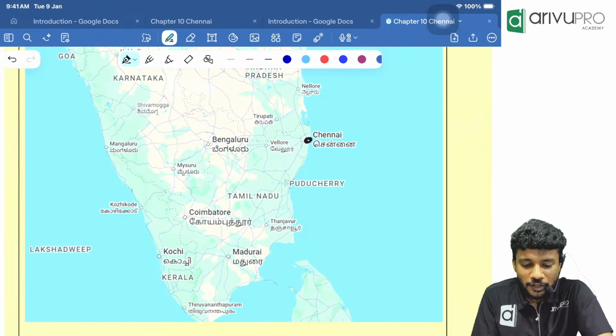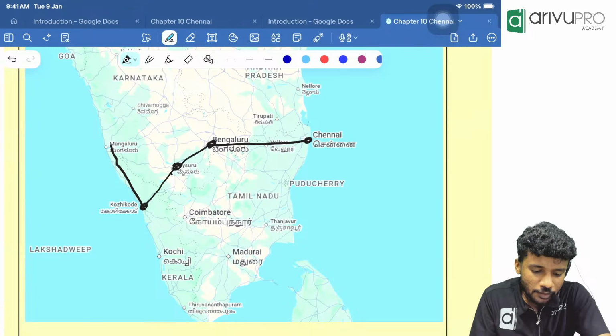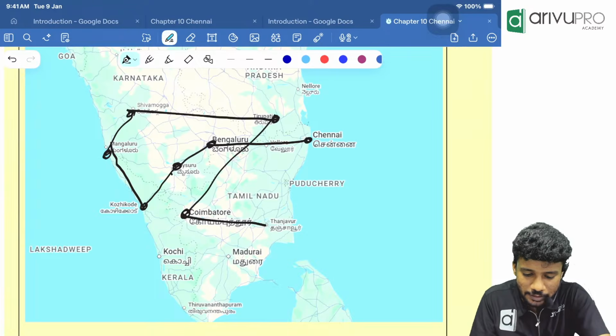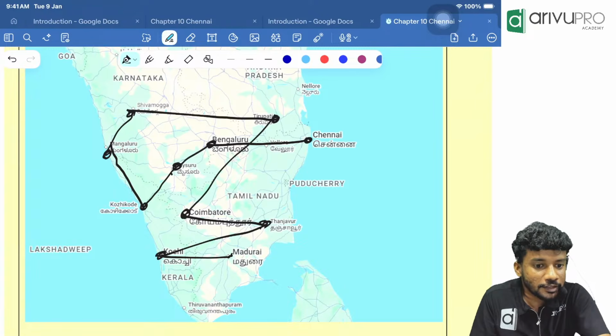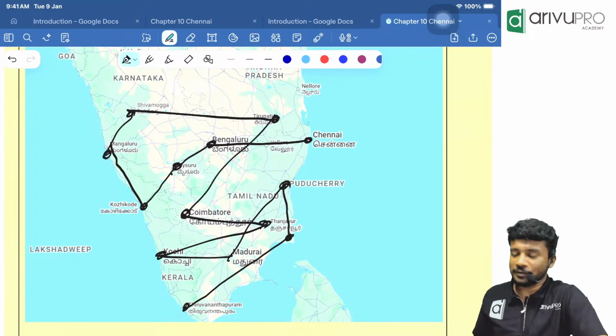Thiruvananthapuram. Okay. So, people, I went first to Bengaluru. Then I went to Mysuru. Then I went to Kozhikode. Then I went to Mangalore. Then Shivamoga. Then if you want to go to Tirupati, yes. Then Coimbatore, yes. Then Thanjavur, yes. Then Kochi, yes. Madurai, yes. Puducherry, you want to go? Go to Puducherry. Okay. Then come over here somewhere. Then finally they reach Thiruvananthapuram.